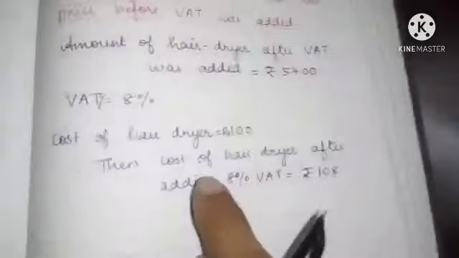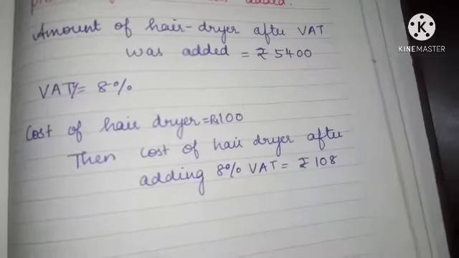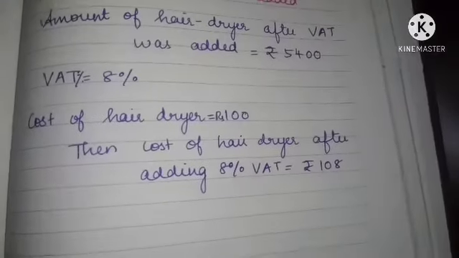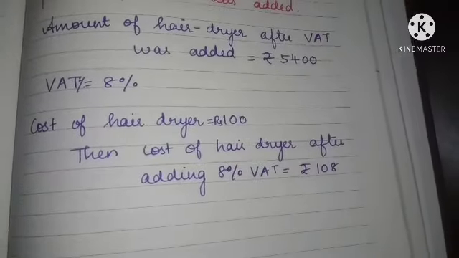If the cost of the hair dryer is 100 rupees, then the cost of the hair dryer after adding 8% VAT will be 108 rupees. That is the meaning of this.